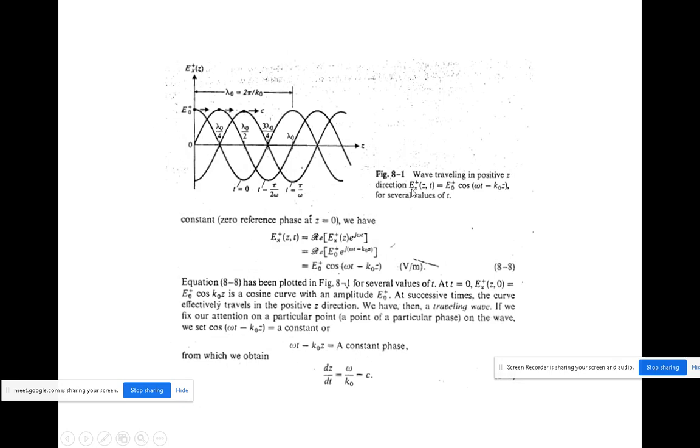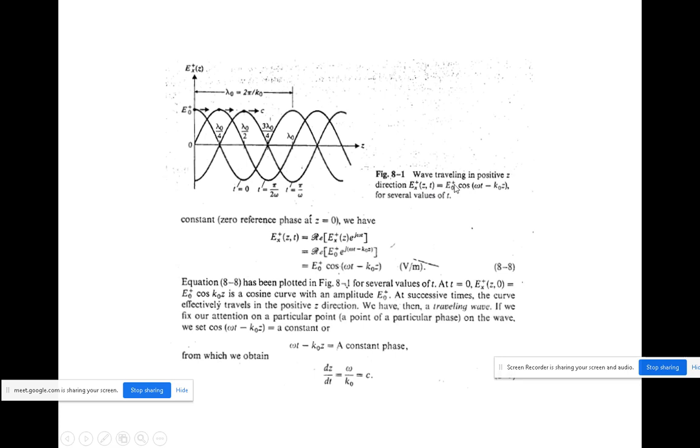Here you can write Ex plus of z comma t, because we are going to travel the electromagnetic waveform, that is the uniform plane waveform, in the direction of the z axis. That's why we take the component as z comma t, as it varies with time.